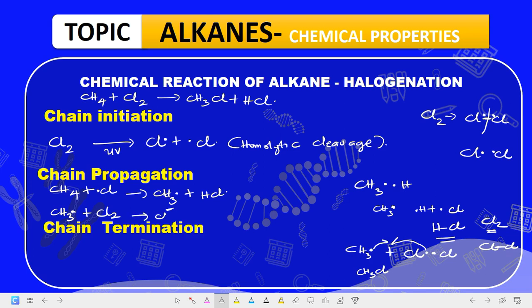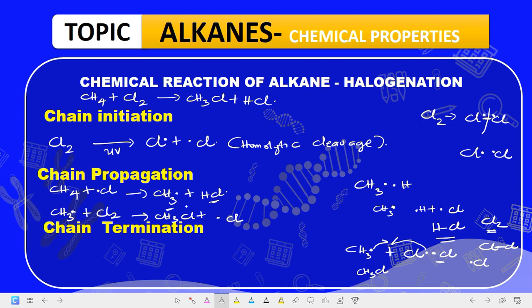So this will form CH3Cl plus, then what are we left with? When these two combine together, we are left with one chlorine radical. So it will form another radical. Now this is one of our products here, which is CH3Cl. The first product was formed in the first step of the chain initiation, then the second product was formed in the second step of the chain initiation.